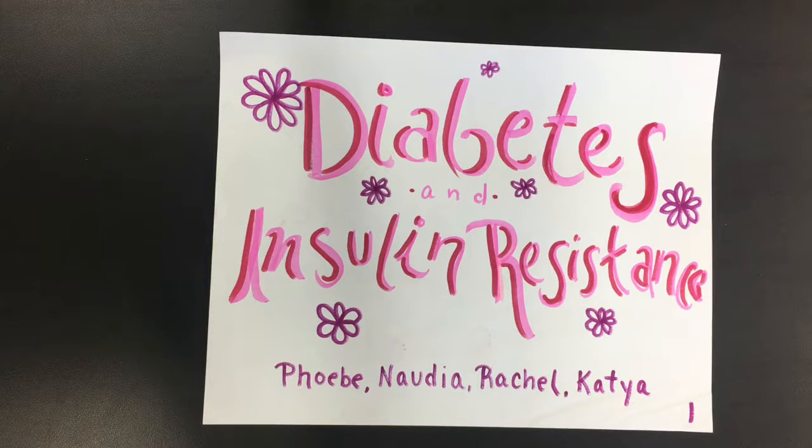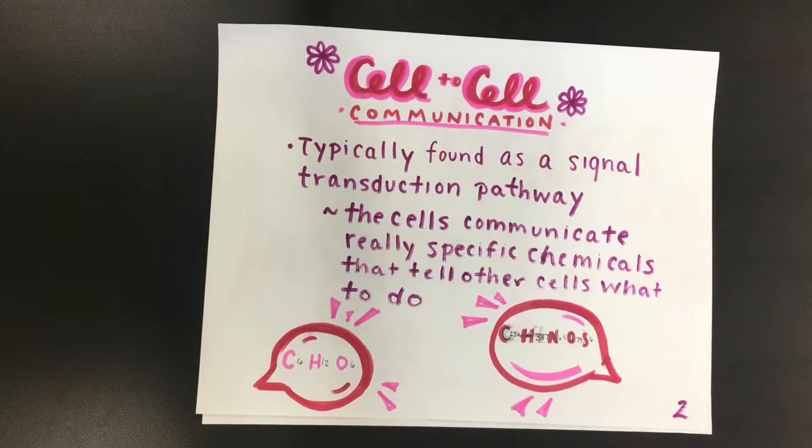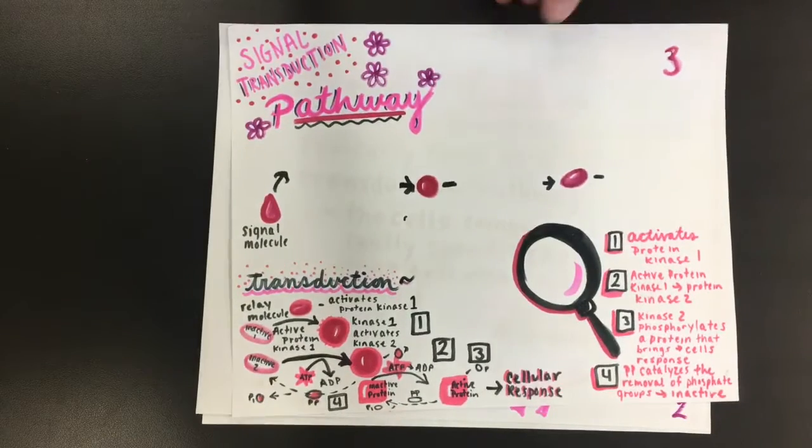Think about the last group project you've done. You and the other members of your group had to talk to each other in order to complete the project, right? Well, just like the members of a group need to communicate to get the job done, the cells in your body talk to each other in order to keep you happy and healthy. This communication is called cell signaling, and the words cells use are really specific chemicals called ligands to tell each other what to do. Cells hear the chemical words through the signal transduction pathways.